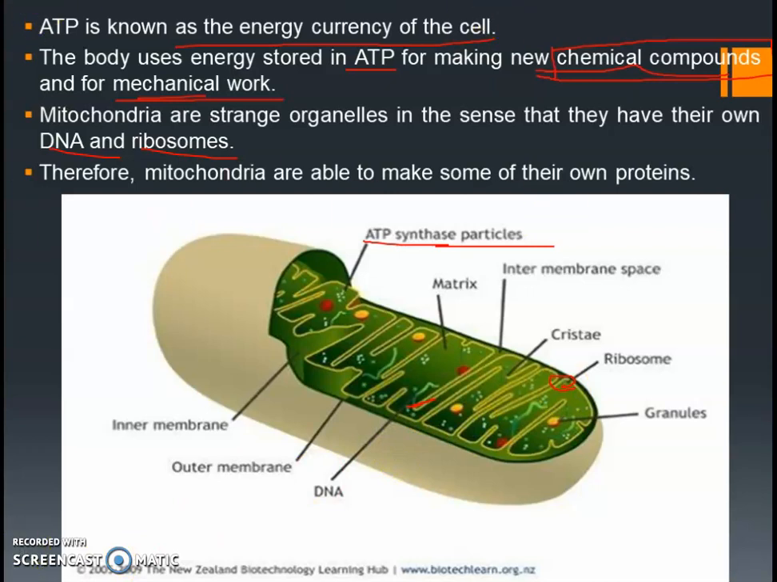Clear with the mitochondria? So we have now studied the Golgi apparatus, lysosomes and mitochondria. Learn their functions properly. If you have any doubts, you should ask me. Read your textbook properly, children. Okay, now let us move on to the next part.